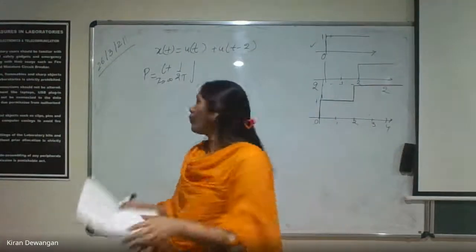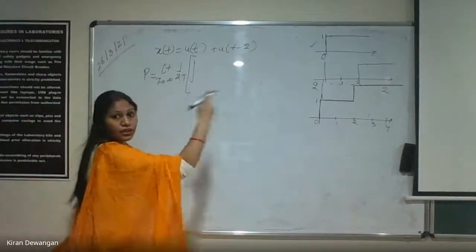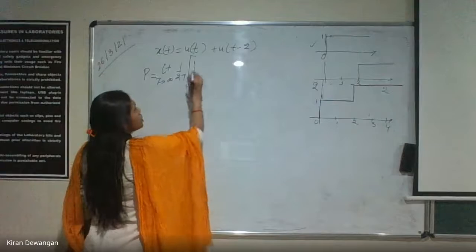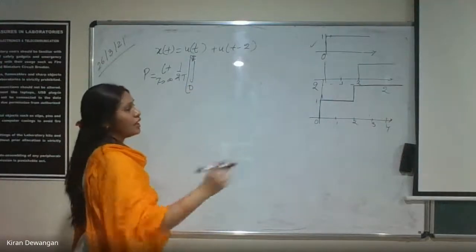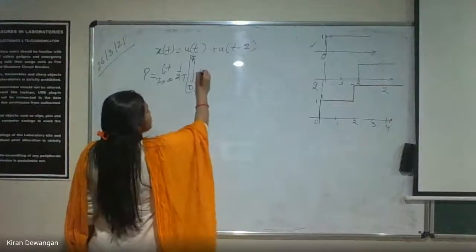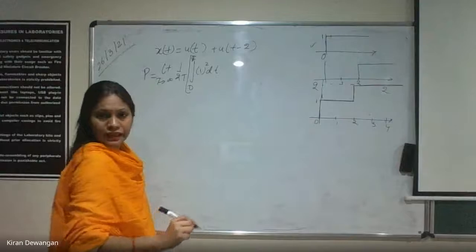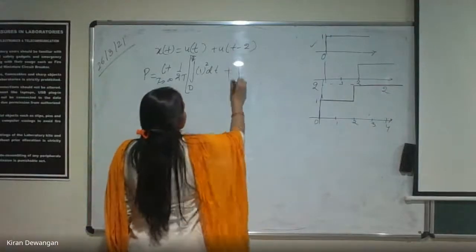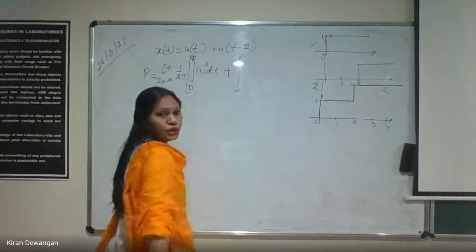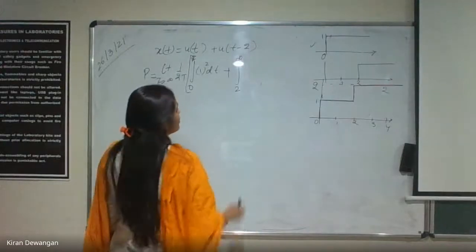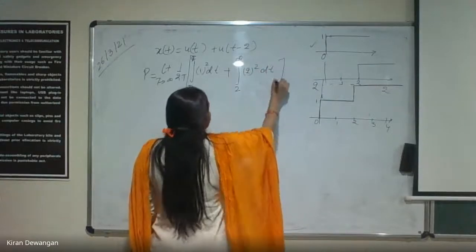Are you getting my point? What I am trying to say is that I need to have integration in two different parts. That is from 0 to 2, it will be a different value. It is just 1 square dt, clear? Plus from 2 to infinity, the value is 2 square dt.